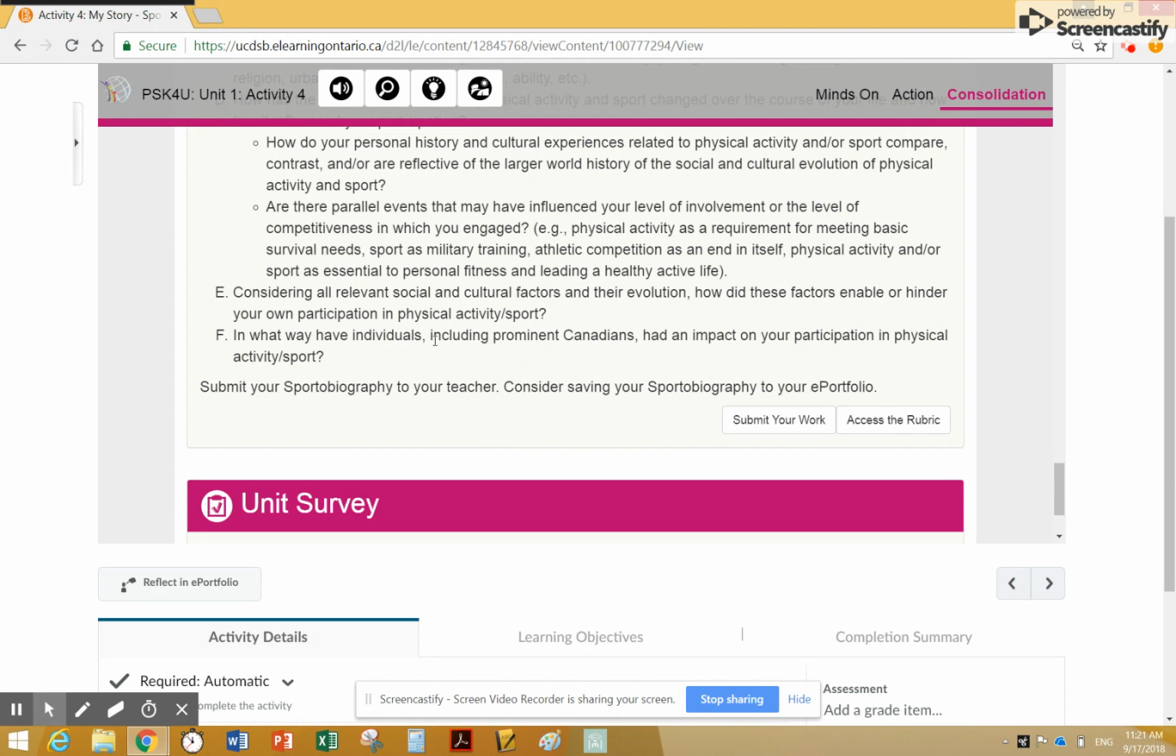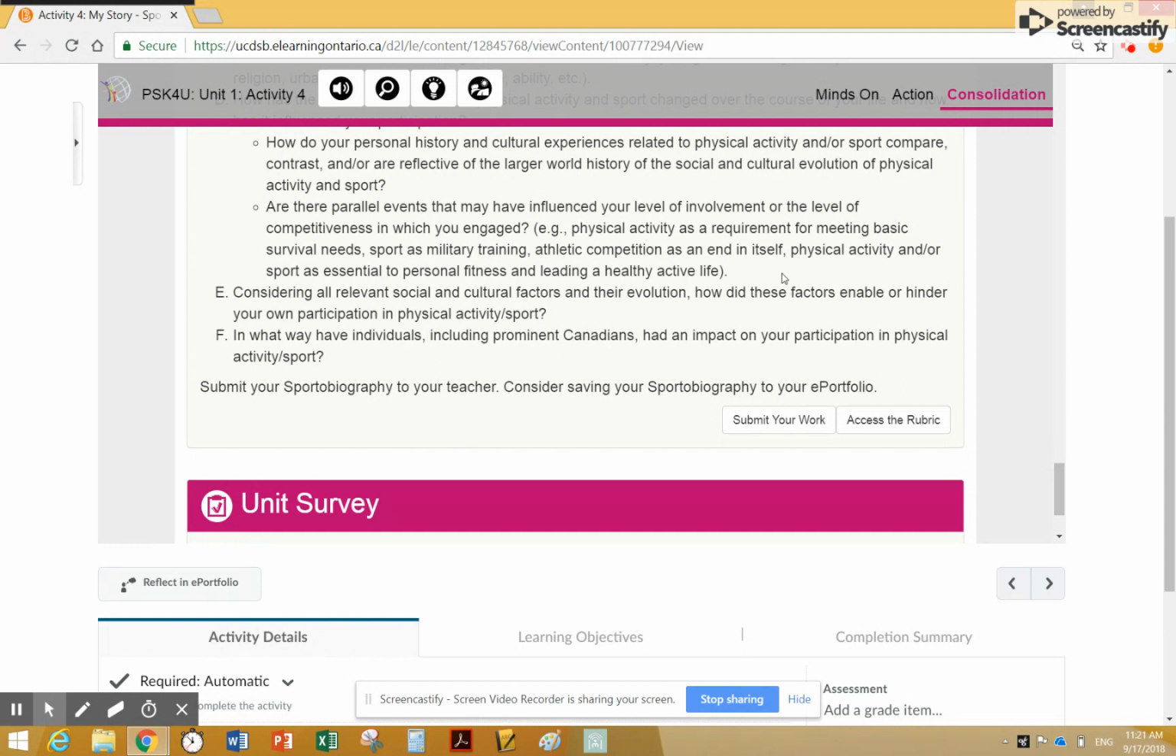And then in what way have individuals, including prominent Canadians, had an impact? In this case, I'm looking for a prominent Canadian or somebody prominent who's had an impact on your participation in physical activity or sport. So again, thinking about a role model or a hero that you may have had from the sporting world.